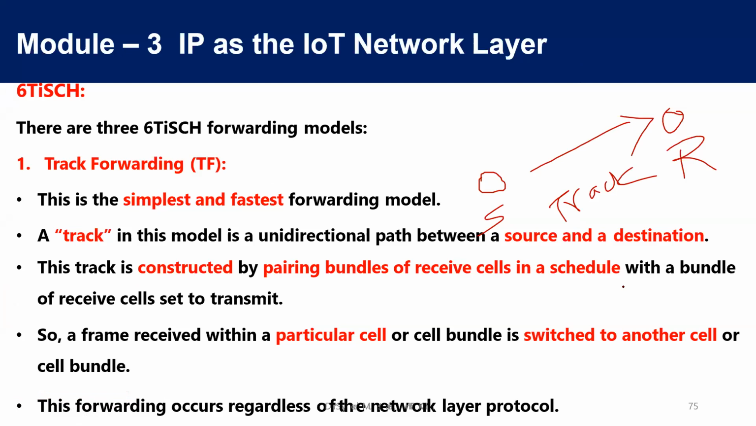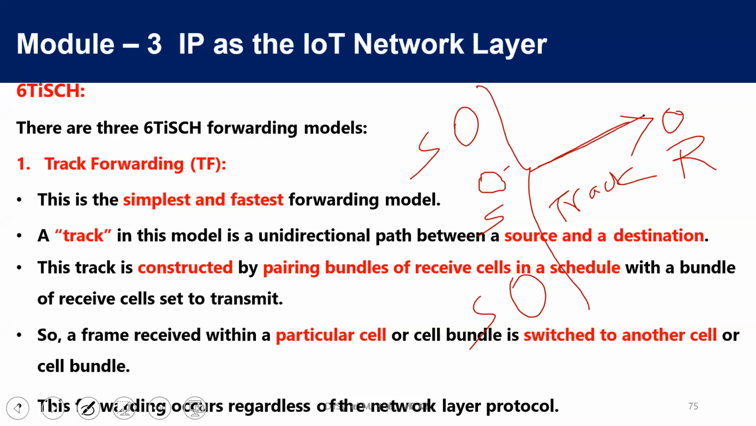How is this track constructed? It is by pairing cells. What is a cell? A cell is just a transmission unit. Suppose between the sender and the receiver, one time slot is there. There are so many senders. This is also one more sender. He is a receiver. There is one more sender, and now these three are contending for getting this channel.